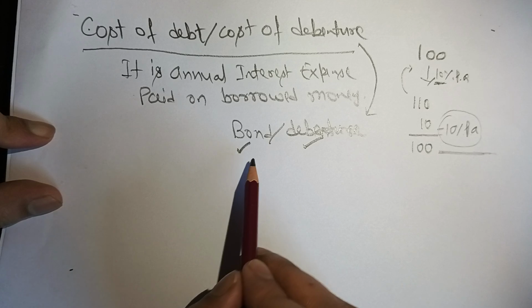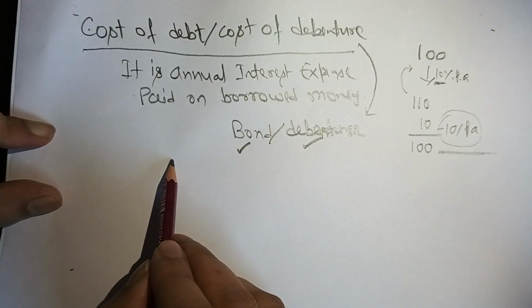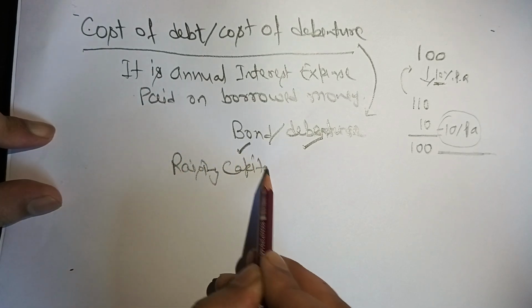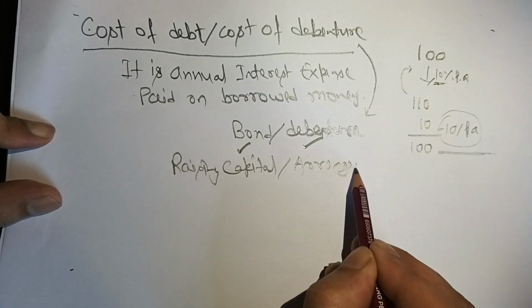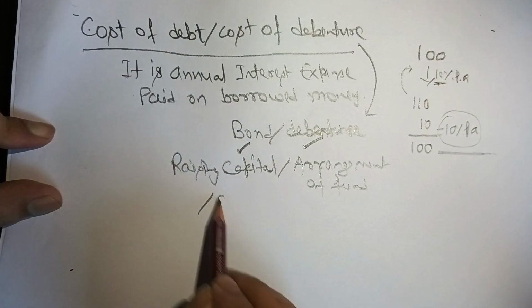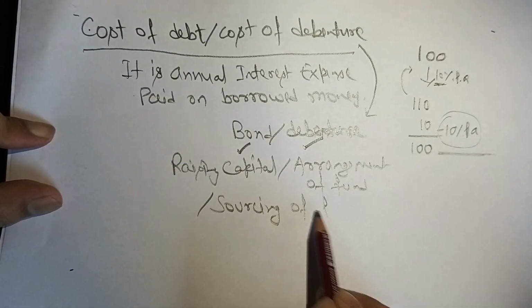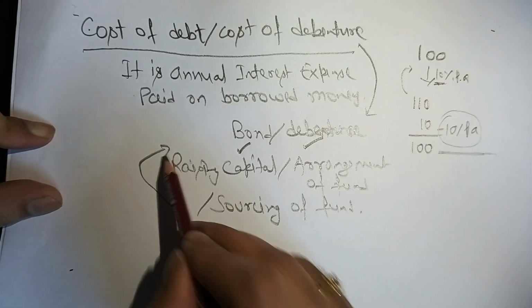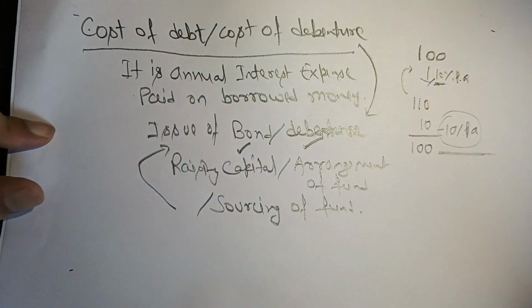Firms also raise funds. They arrange capital: raising capital, arrangement of funds, or we also call this sourcing. All these terms are the same. Sourcing of funds can be done by issue of bonds and debentures.